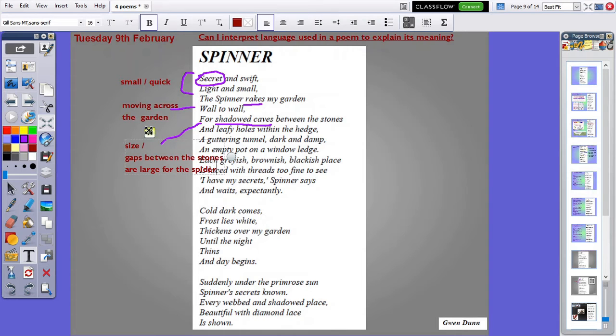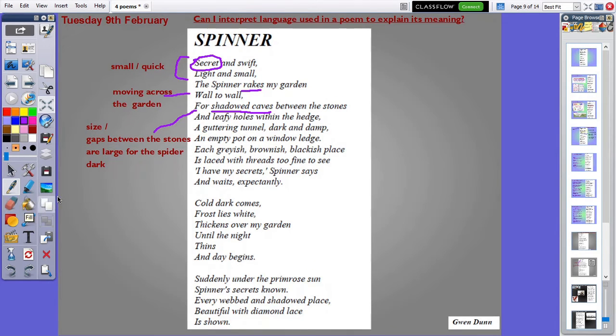And I really like that Gwen Dunn hasn't just said, oh, the gaps between the stones. She's called them shadowed caves, because the fact that she's used the word shadowed tells me that they are dark. And that tells me something more about the spider. Leafy holes within the hedge, a guttering tunnel, dark and damp, an empty pot on a window ledge.